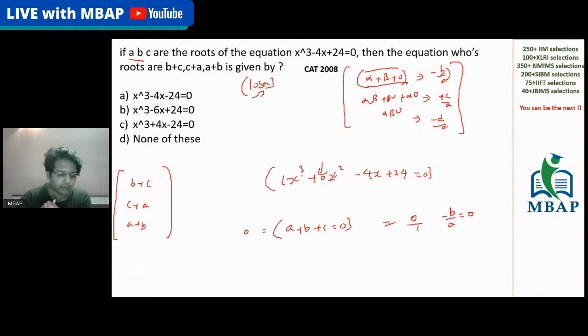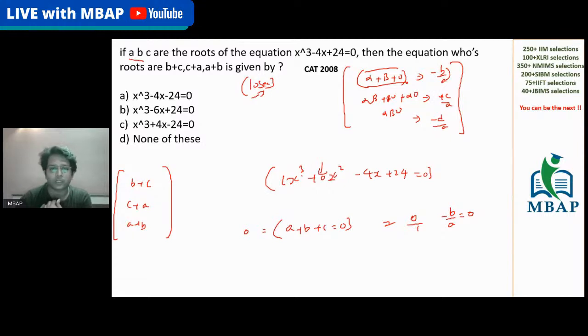Can we say the sum of roots taking 1 at a time? Princeton, Nikhil, Malcolm, Akhil, Sarat, Sai, everyone, people who are live. Tell me, can we say the sum of the roots is nothing but 0?